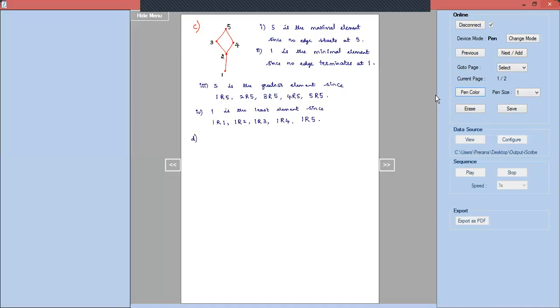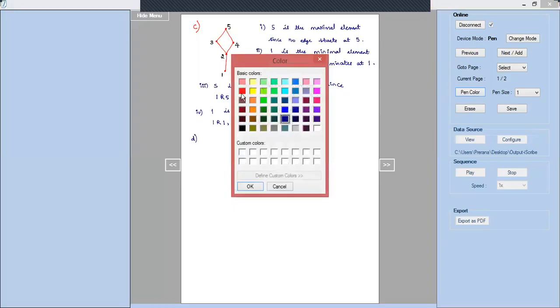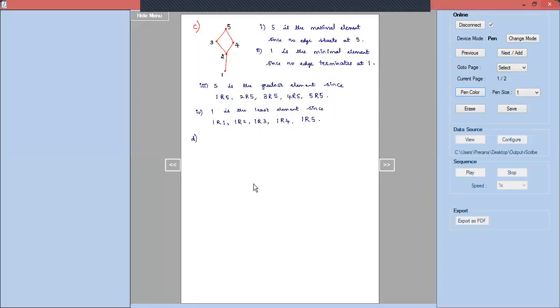I will leave it to the students to try one of the problems here. I'll give the Hasse diagram. You have to find out the minimal, maximal, least and the greatest elements for the same. Okay, so you can just make a note of the Hasse diagram. Try doing this, which will help you to have a better clarity.